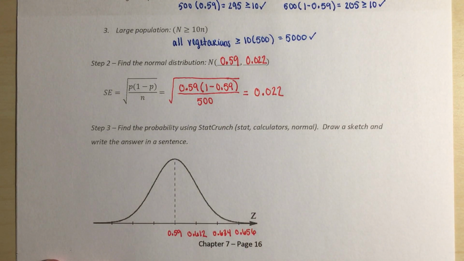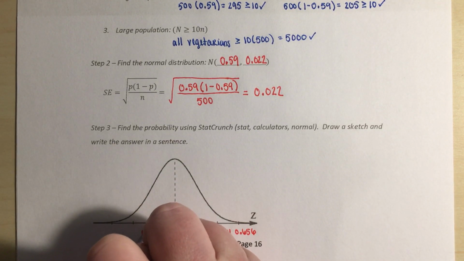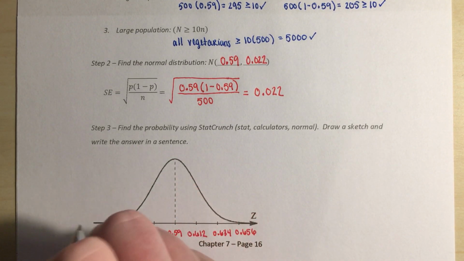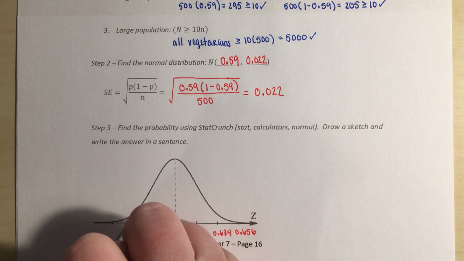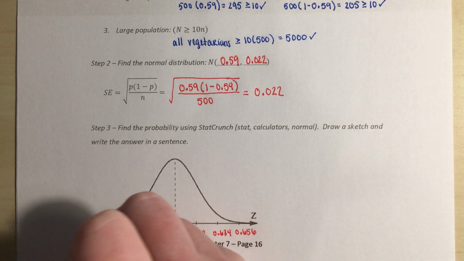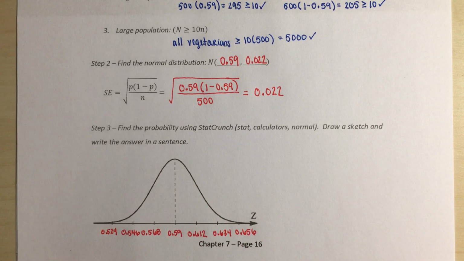We go the other way, 0.59 minus 0.022, we get 0.568. Subtract it again, 0.546. Subtract it again, 0.524.